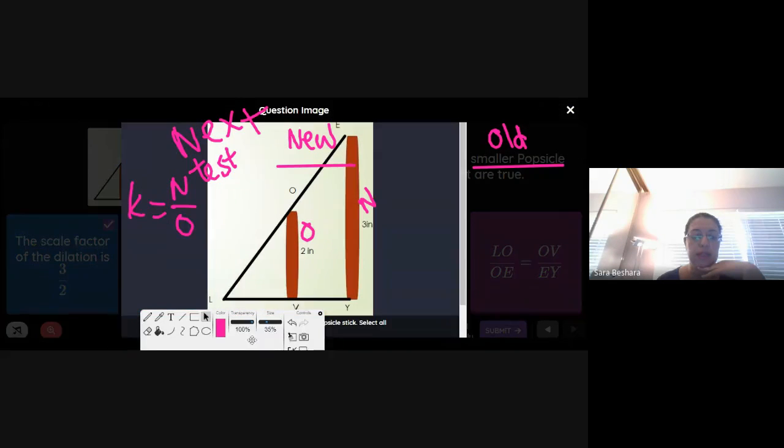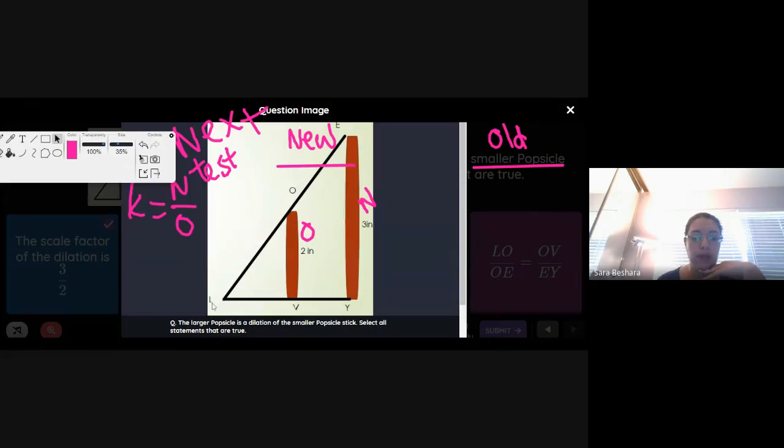Point L is the center of dilation. So look at this. Here's point L right here. I know it's hard to imagine, but imagine yourself standing at point L and taking a picture of the popsicle, the smaller one and the bigger one, right? Your center of dilation is where you are zooming in towards. Your two figures must be within the radius of the center of dilation.